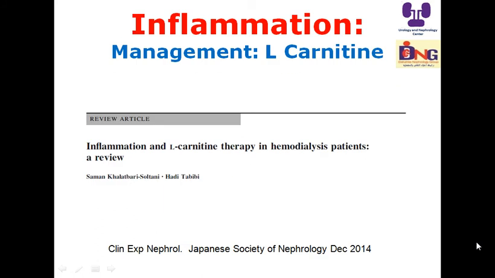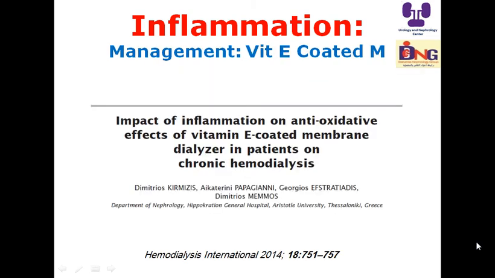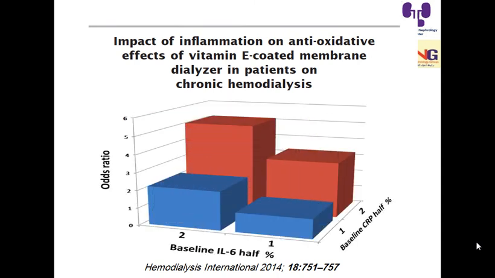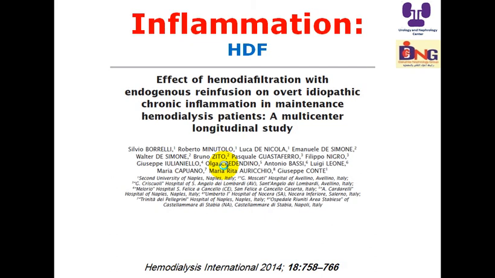If you document L-carnitine deficiency, because L-carnitine deficiency is linked to inflammation, treat the patient with L-carnitine. Avoid using catheters, because catheters increase inflammation. The vitamin E coated membrane may be valuable, especially if there are inflammatory biomarkers. And this is an important issue regarding indoxyl sulfate. One of the modalities of management is to use the absorbing capacity of AST-120. It is given orally to decrease the indoxyl sulfate toxins, because they are very important regarding the last sector in my presentation, which is hemodiafiltration, online hemodiafiltration.